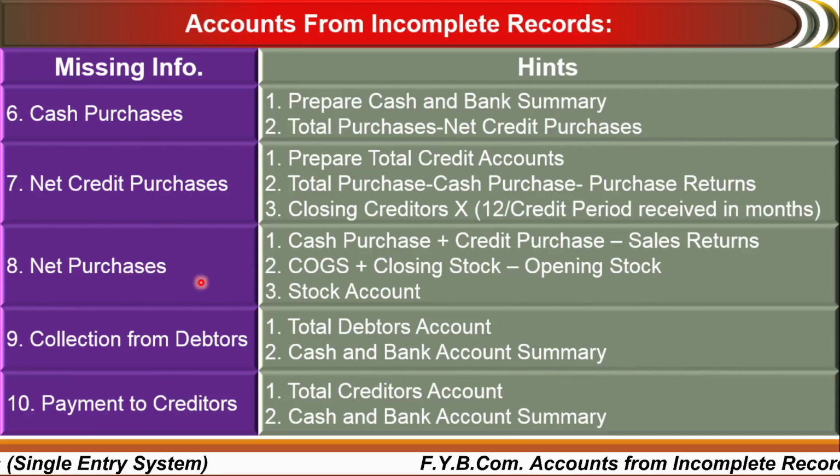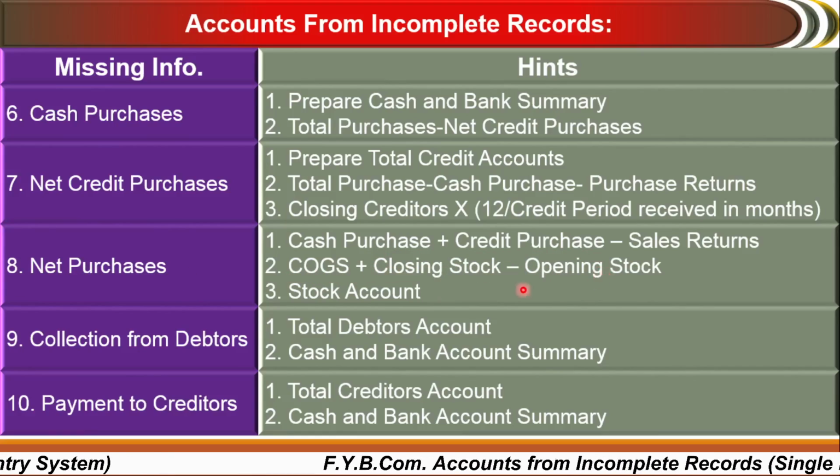Next one is net purchases: cash purchases plus credit purchases minus purchase return, through which you can calculate the net purchases. Or another method is COGS plus closing stock minus opening stock. And the last one is the stock account.